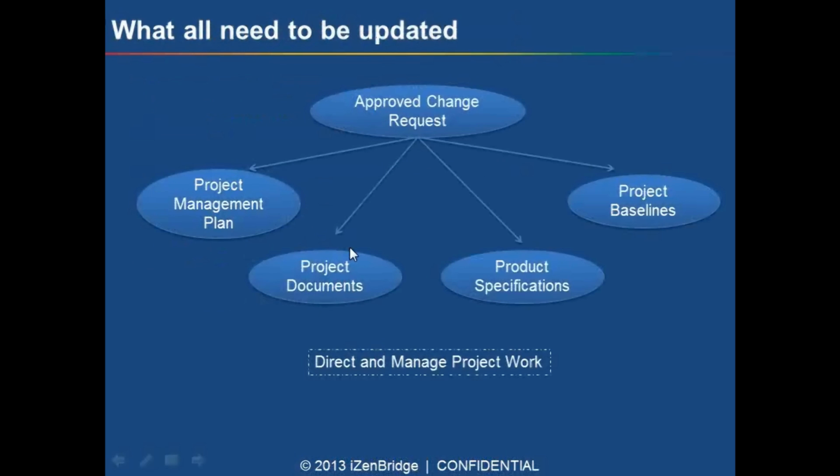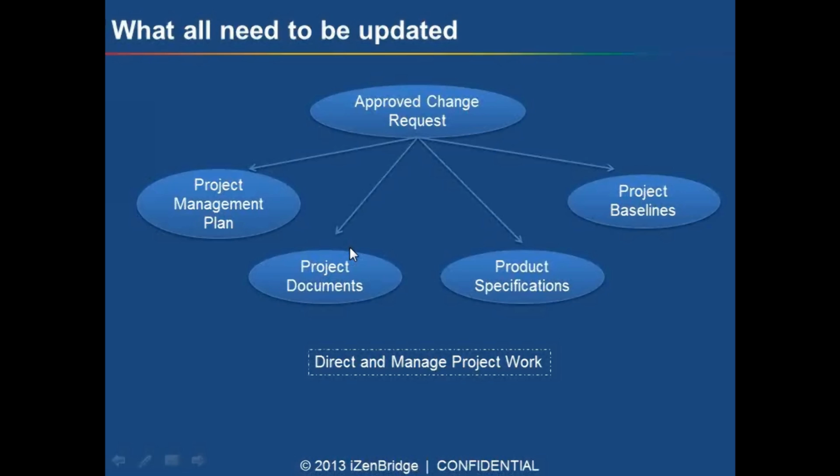Now, when any change is approved, either by the change control board, or maybe you as a project manager are the authority to approve the change, or the team lead is the authority to approve the change, once a change is approved, it needs to be implemented in the project. And what all can be affected by this?